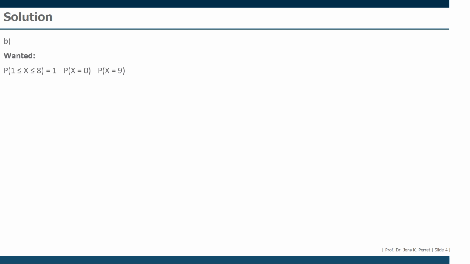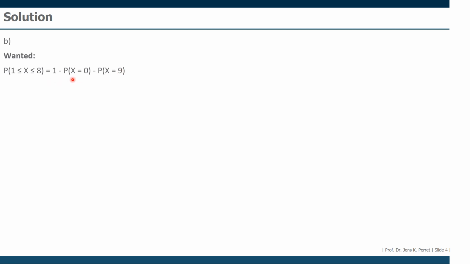Or we can think, well, what else do we know? We could also consider the counter probability, because here there's only 2 cases not included in this probability. And that's the case that the train is never delayed and that it's always delayed. So the case of 0 and 9.